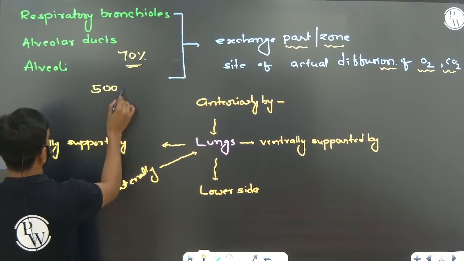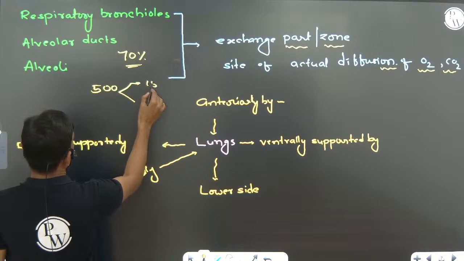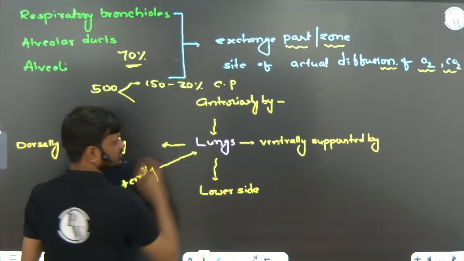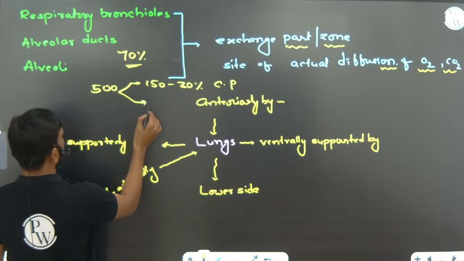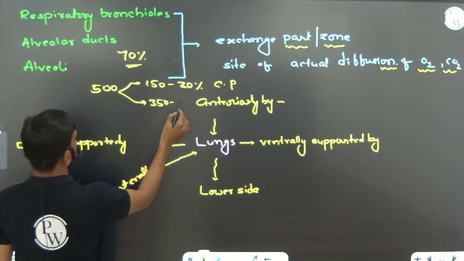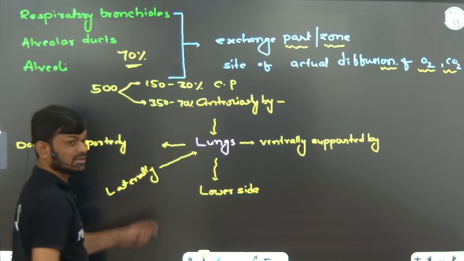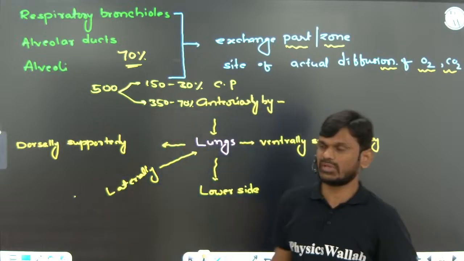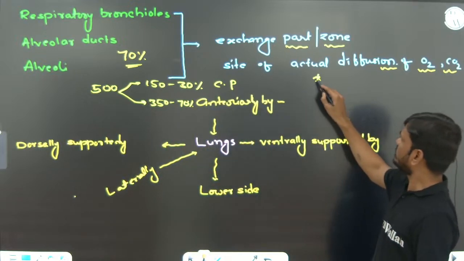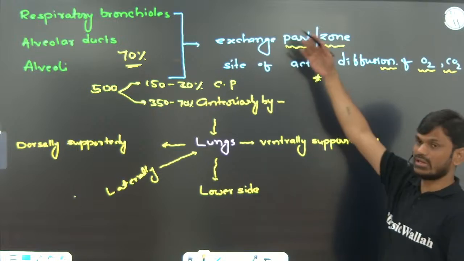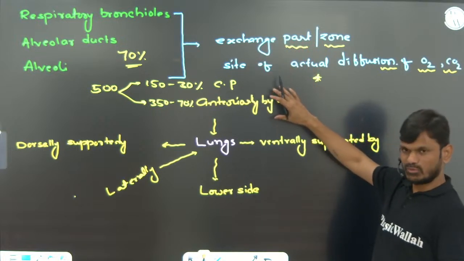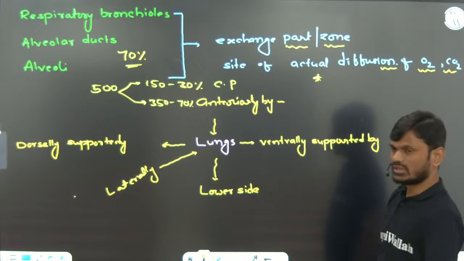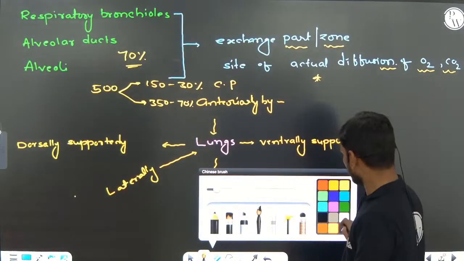Of this, 150 ml, that is 30%, remains in the conducting part. Only 70%, that is 350 ml, enters the alveoli, where it is exchanged. This is called pulmonary ventilation and alveolar ventilation. That much depth of question they don't ask, but it is important, remember.